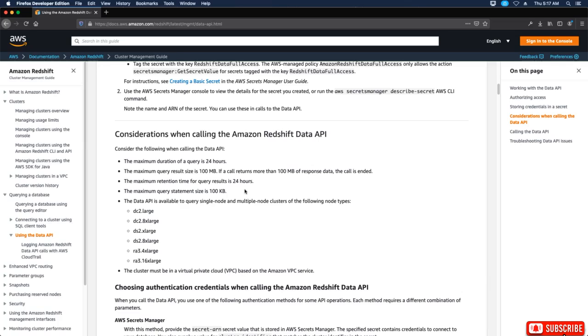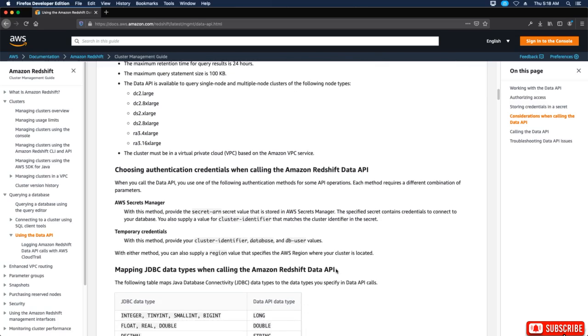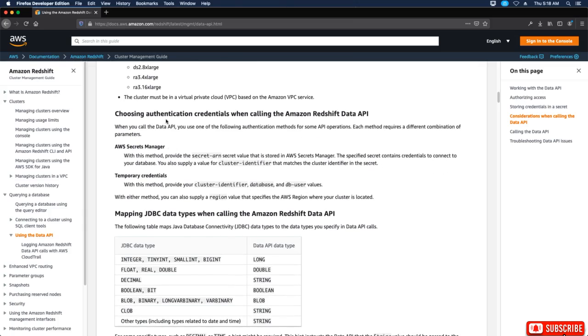The Data API is available to query single node and multiple node clusters of the following node types. So DC2.large, DC2.8xlarge, DS2.xlarge, and DS2.8xlarge, and then RA3.4xlarge and RA3.16xlarge. The cluster must be in a virtual private cloud based on the Amazon VPC service. Choosing the authentication credentials when calling the Amazon Redshift Data API.